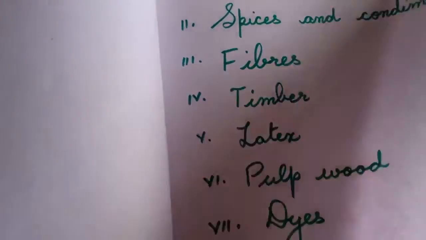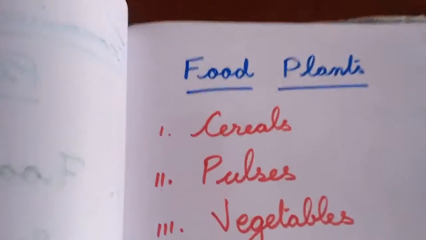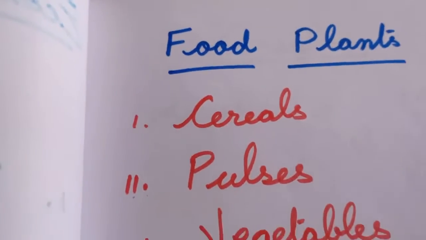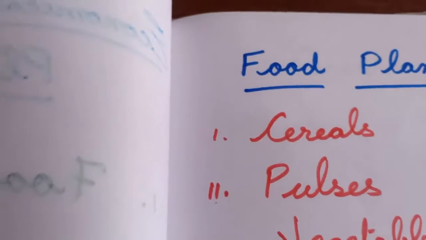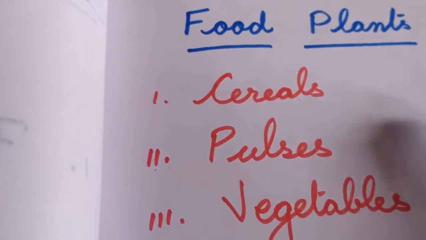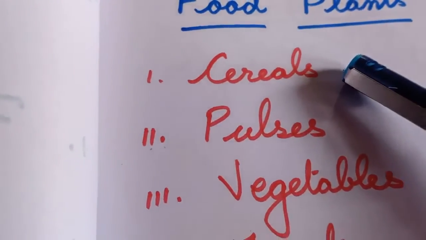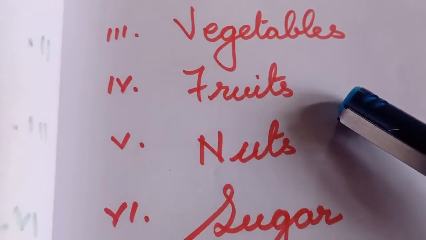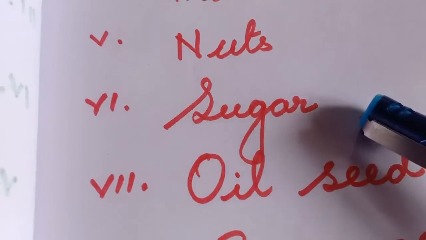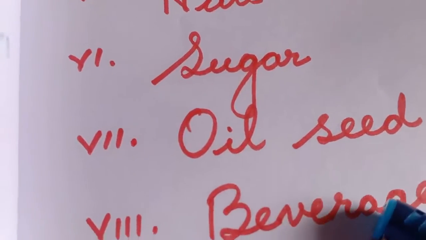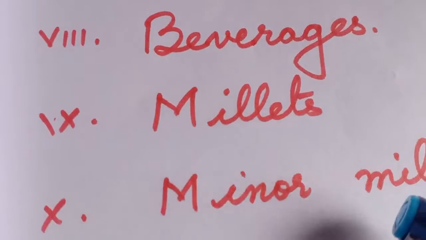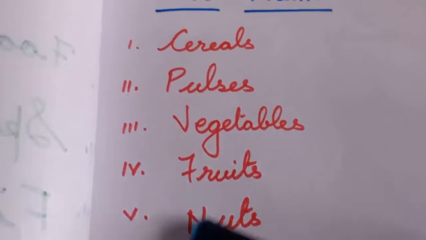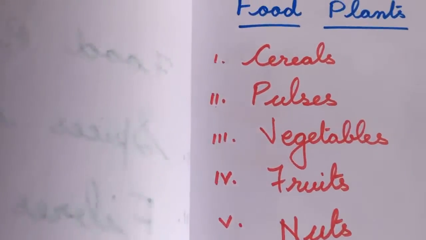To move on, first let's look into the first topic, food plants. We just learned it as a single one, but food comprises another 10 varieties, 10 different topics: cereals, pulses, vegetables, fruits, nuts, sugar, oil seeds, beverages, millets and minor millets. So these are the various food commodities that are present.